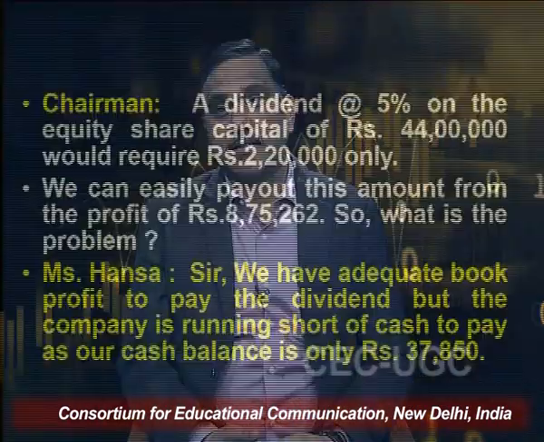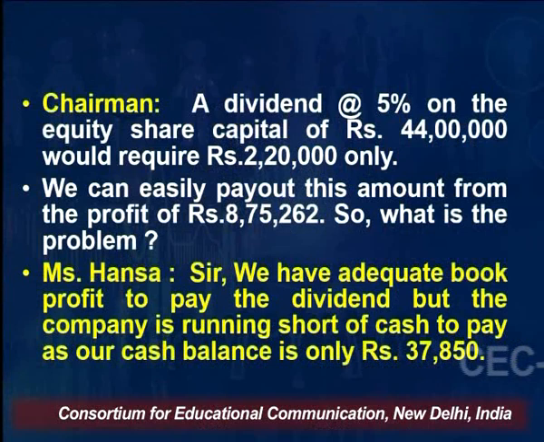Now the CFO reports that, sir, we have adequate book profit to pay the dividend, but the company is running short of cash to pay, as their cash balance is only rupees 37,850. Now the CFO is citing a very valid reason that, sir, although our book profit is rupees 8,75,262, we are left with a cash balance of only rupees